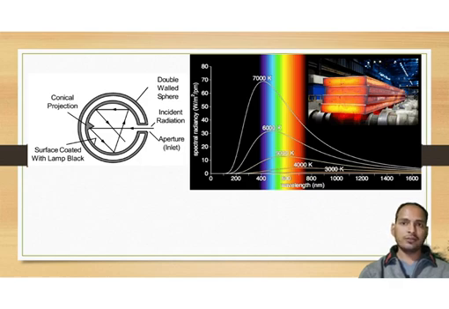With the first strike, 100% of the radiation cannot be absorbed. So let's say I send some 10 units of intensity onto that object. In the first reflection it will absorb 5 units of intensity. The remaining 5 units, on the second reflection, will lose 2.5 units of intensity. Similarly, after a number of reflections, there will be no radiation left. So it can be considered that 100% of the radiation is absorbed by that body.